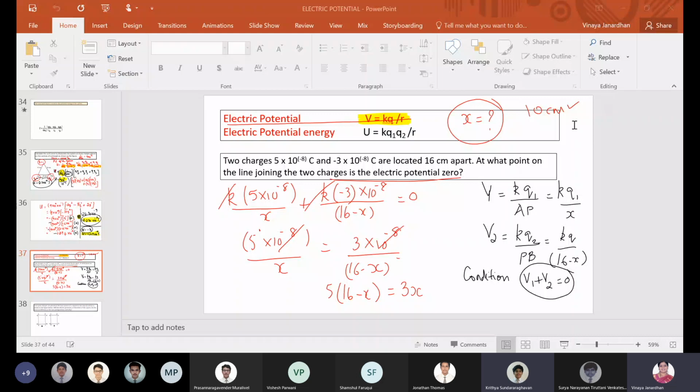Austin is here. Austin, Ian, Fadil. Harish is here.